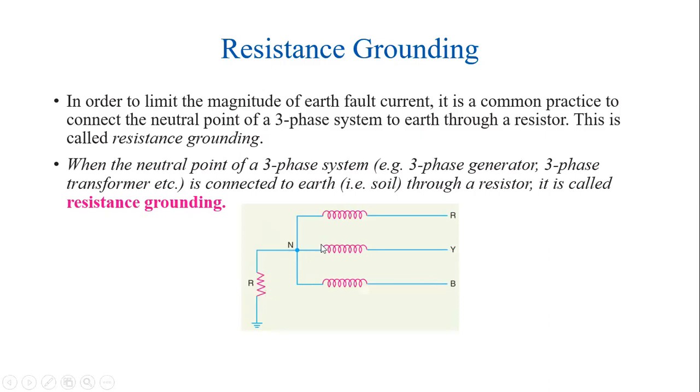During any faulty condition, there may be a fault current that flows through the circuit. That fault current may affect the power system components. Therefore, in order to protect the power system components from the faulty condition, the neutral earthing or the resistance earthing is provided, so that the fault current will be taken to the ground through this neutral earthing.